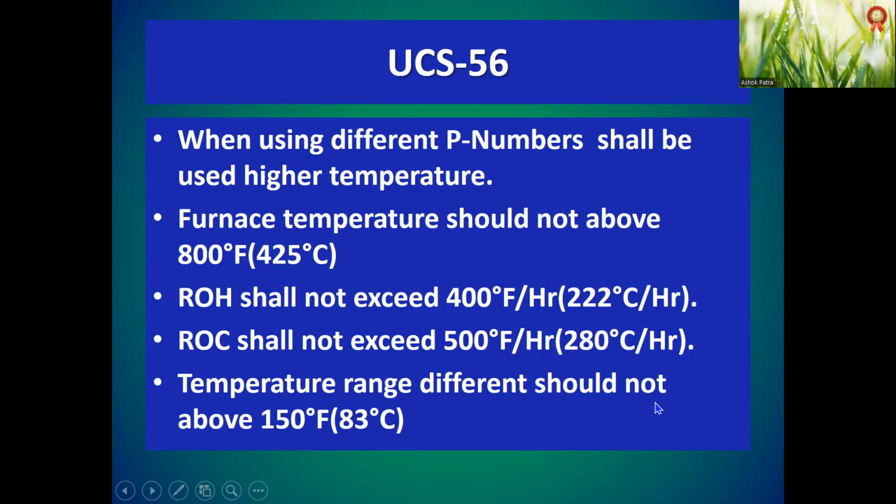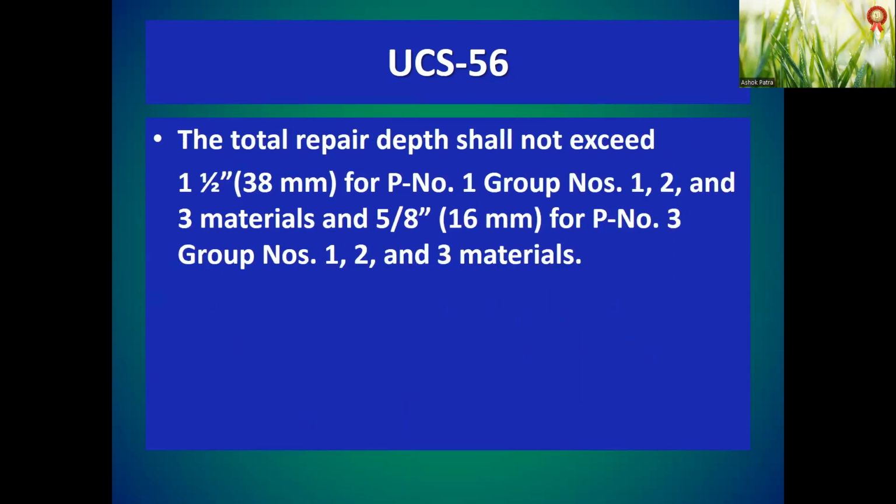Temperature range difference should not be above 150 degrees Fahrenheit, 83 degrees centigrade. The total repair depth shall not exceed 1 1/2 inch, 38 mm for P number 1, group number 1, 2, 3 materials, and 5/8 inch, 16 mm for P3, group number 1, 2, 3 materials.